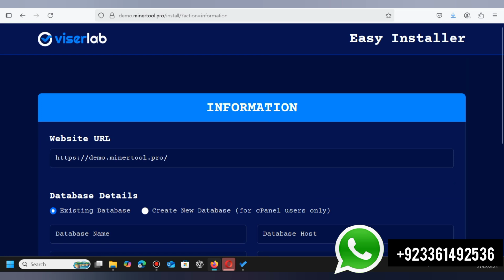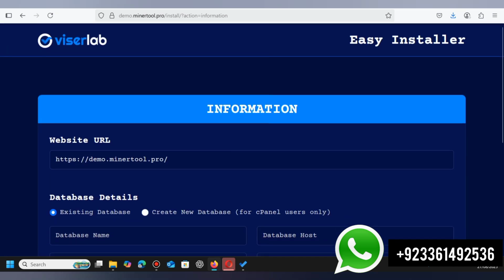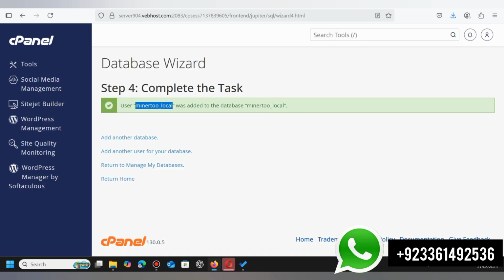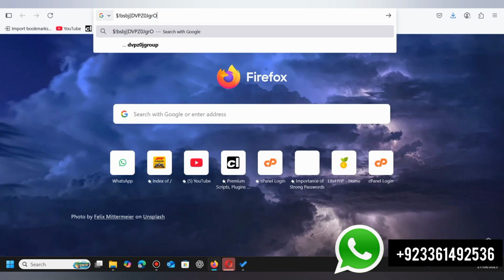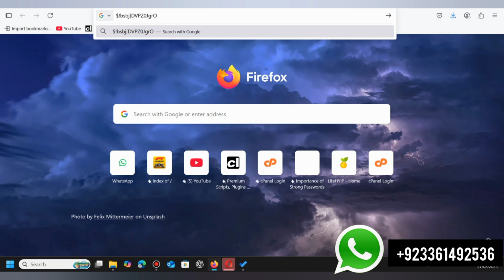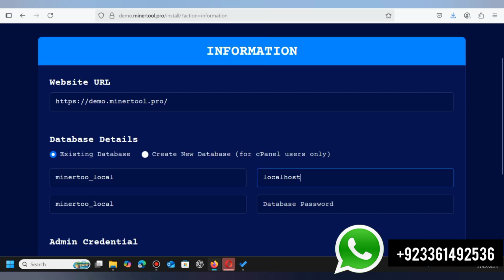From here we have to put the database credentials over here. So we will go to the database section and copy the database name. So our database name has been copied successfully. So paste the name and user and select the host. Our host is localhost, and here is the password of the database. This is the password. Copy it and paste it here.